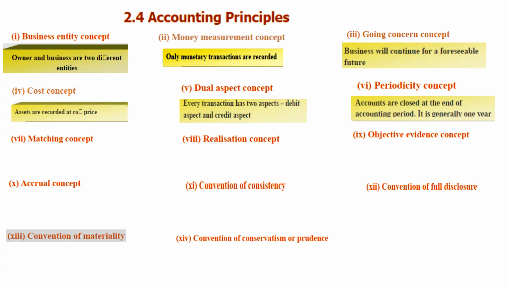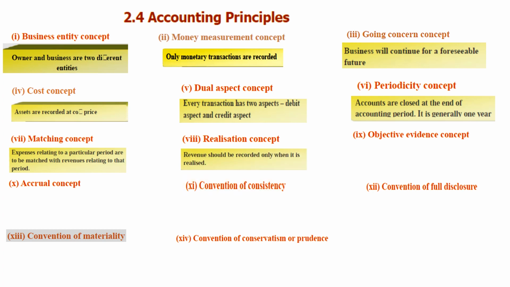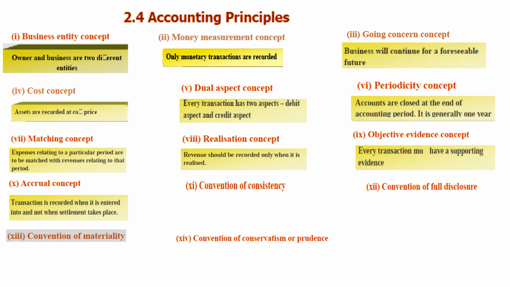Periodicity concept: accounts are closed at the end of the accounting period, generally one year. Matching concept: expenses relating to a particular period are to be matched with the revenues relating to that period. All the expenses are matched with the revenues. And realization concept: revenue should be recorded only when it is realized. Objective evidence: every transaction must have supporting evidence. Accrual concept, that is, a transaction is recorded when it is entered into and not when settlement takes place.